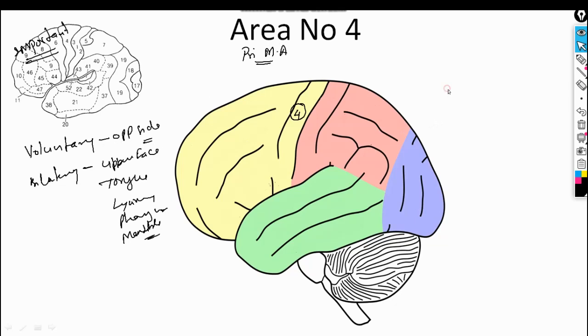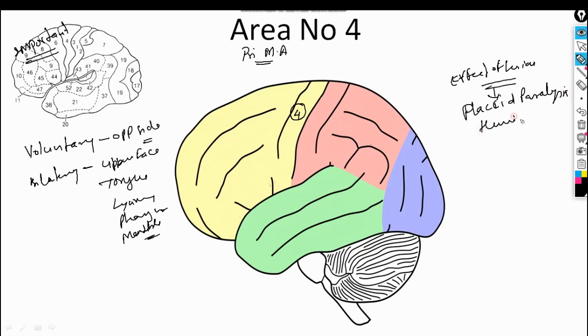Clear? And the effect of the lesion on the opposite side of the body causes hemiplegia. Clear? This causes hemiplegia, or flaccid paralysis. Clear?